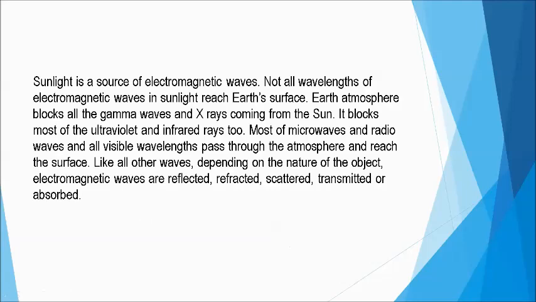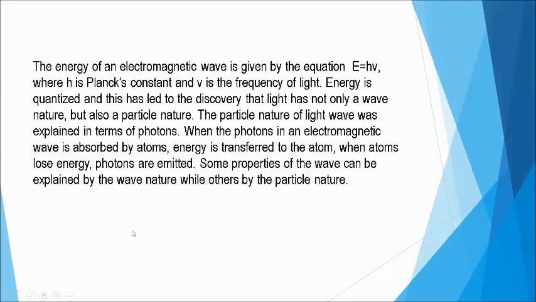Not all wavelengths of electromagnetic waves in sunlight reach the Earth's surface. The Earth's atmosphere blocks all the gamma rays and other rays probably. The blocking there, class, is not in the way that you're thinking of a block, where something is placed to obstruct. It's not like that. It's another way.